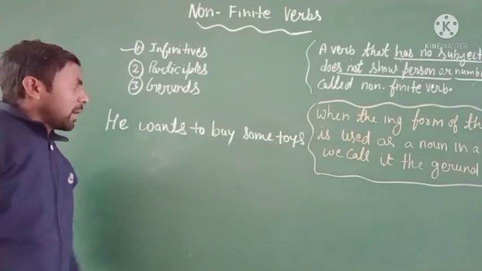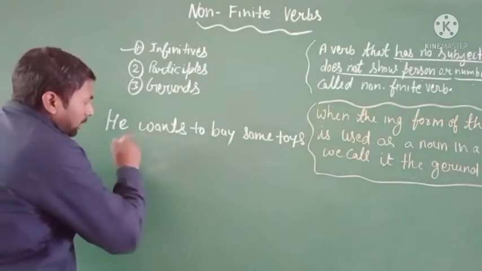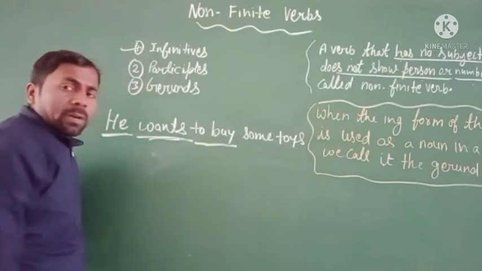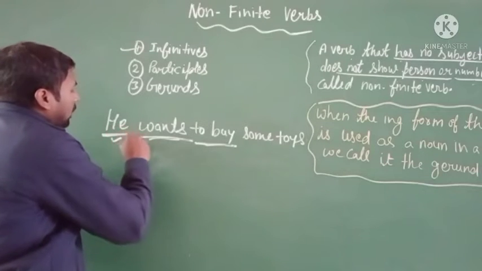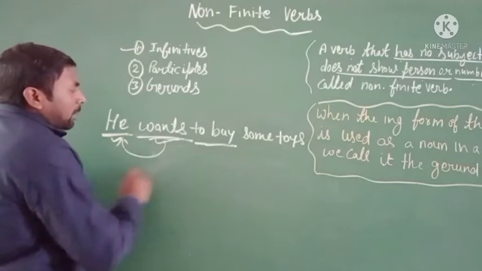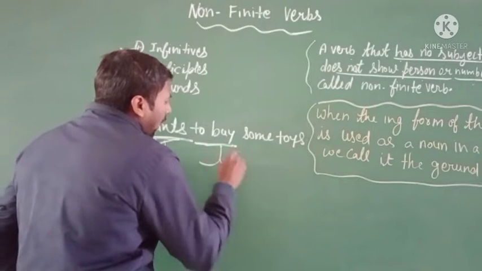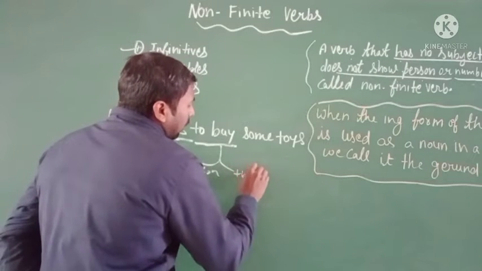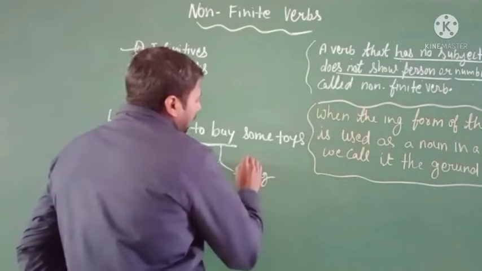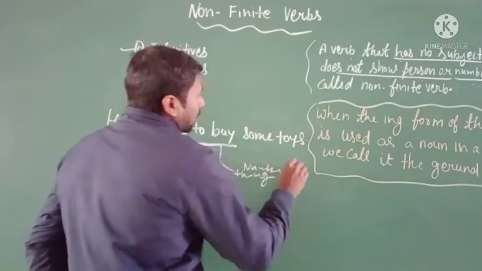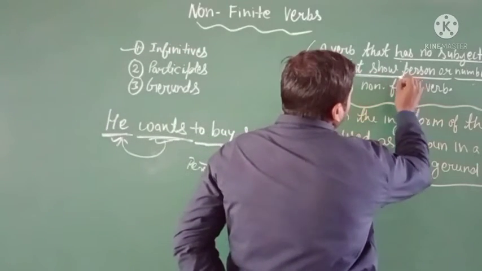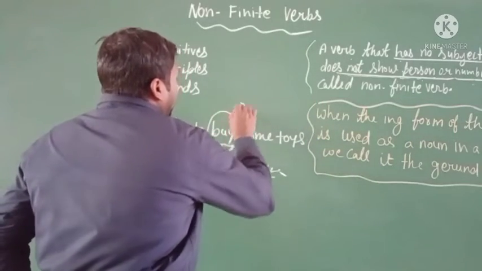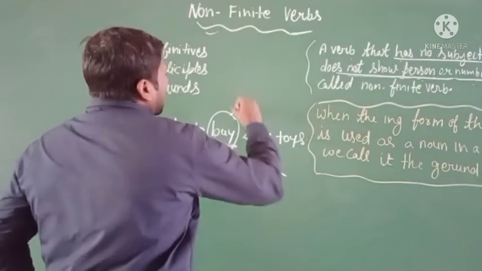In this sentence, he is the subject, and wants and buy are both verbs. The verb wants is used according to the subject, but the verb buy has no person and no number. It does not show person or number, so this verb is a non-finite verb.